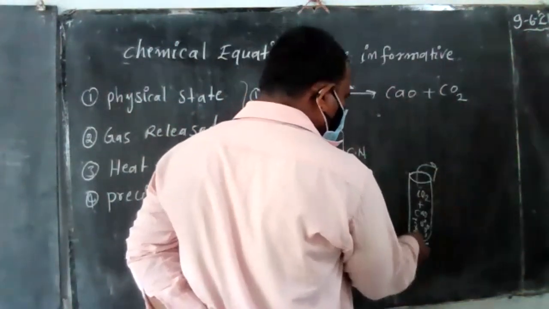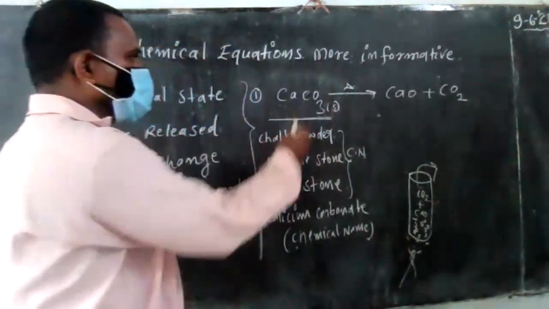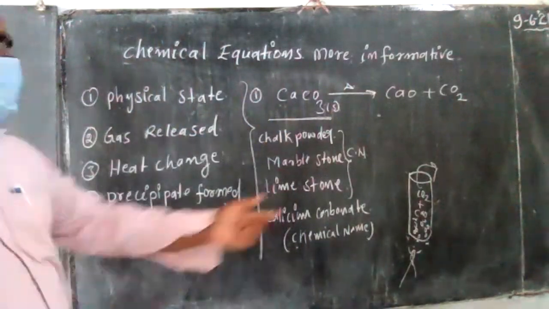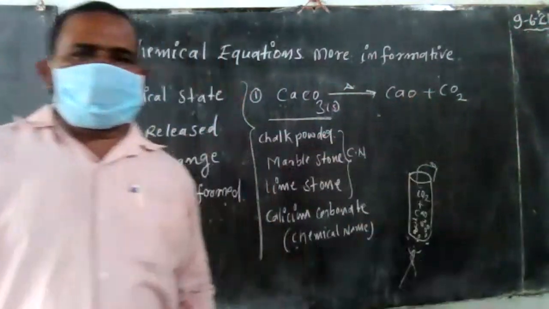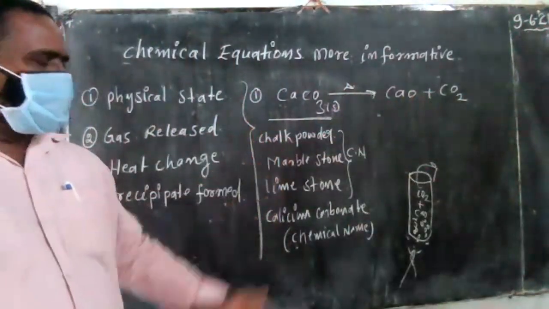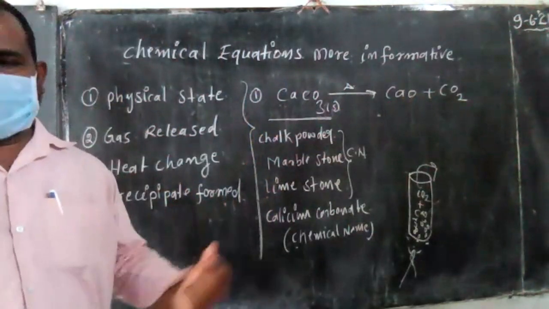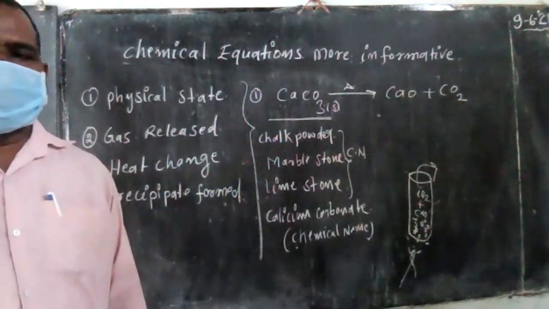In the presence of heat, the calcium carbonate divides to form new substances, calcium oxide and carbon dioxide. So in the chemical reaction, heat or energy is being absorbed. That is called an endothermic reaction.